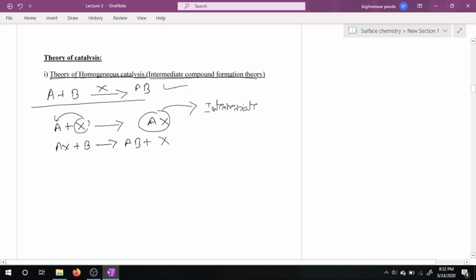So this reaction breaks down into two steps, and the catalyst will diffuse away.